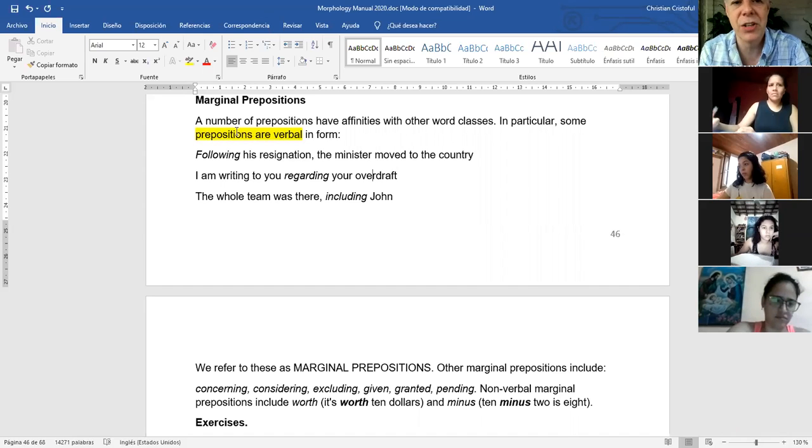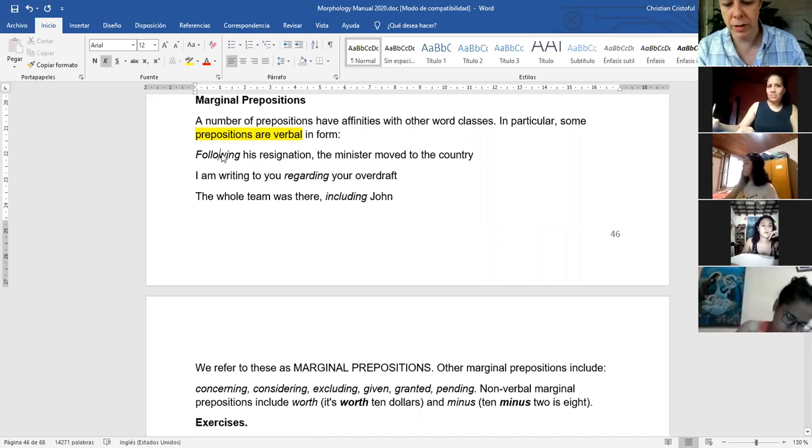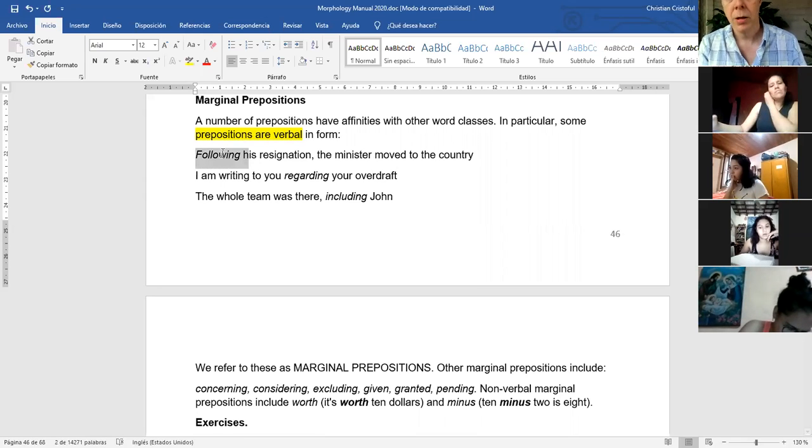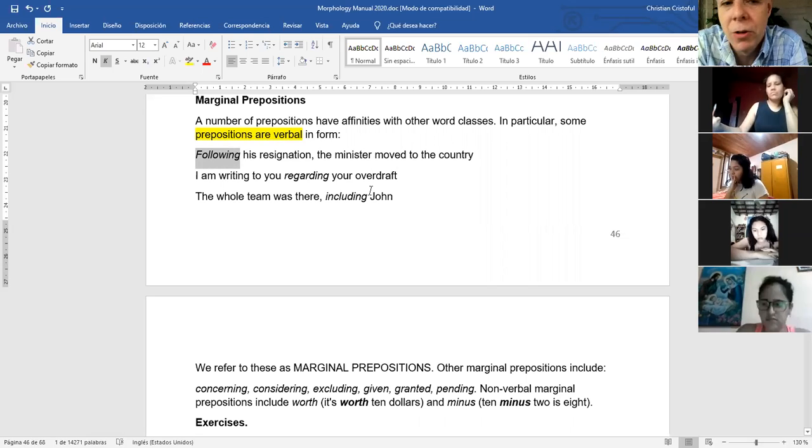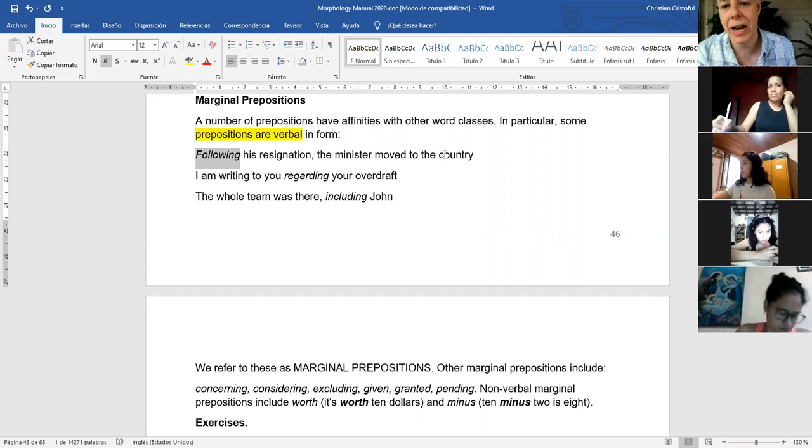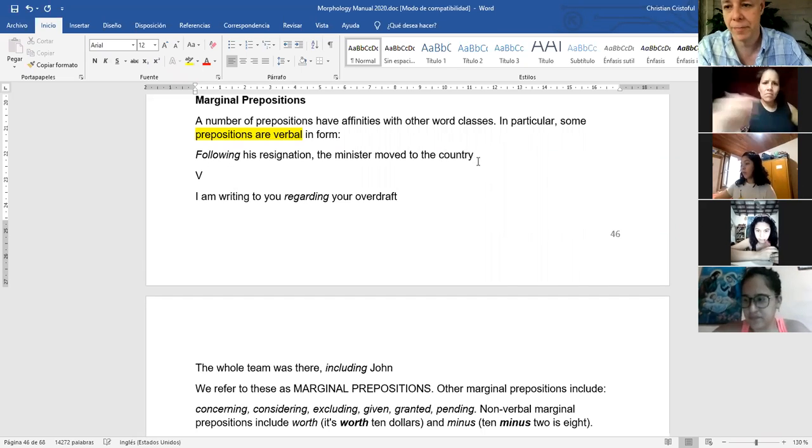Following his resignation, the minister moved to the country. Following his resignation. The word following, to follow, is a verb. But the verb is in ing form, following his resignation. So in this case, whenever we analyze the sentence, we are not supposed to write a verb here. We are supposed to write prepositions here.